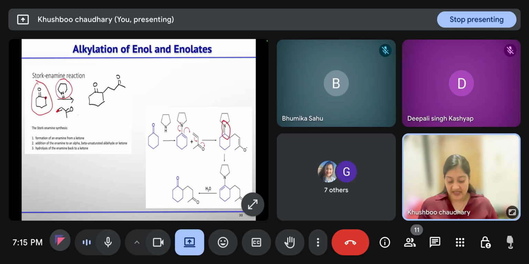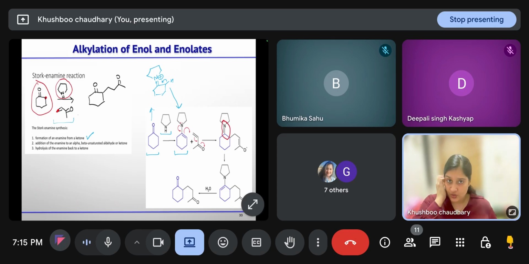Next is Stork enamine reaction. It is the reaction of ketone with secondary amines in the presence of an alpha beta unsaturated carbonyl compound. By seeing only, we can see that we have a ketone and a secondary amine. So the first step is the formation of enamine. You have ketone, you have secondary amine, and enamine will form. First the iminium ion will form, and then after deprotonation it will form this enamine.